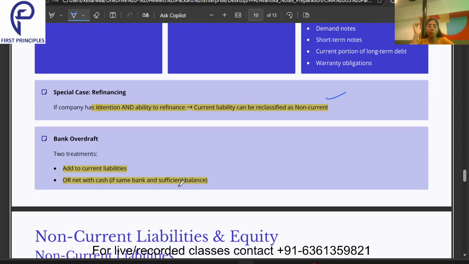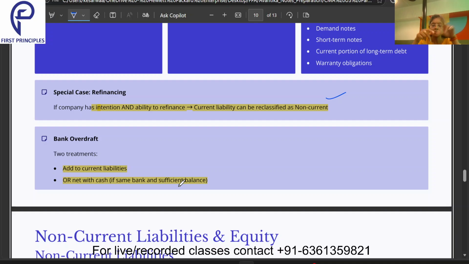Then we have the bank overdraft. It is also termed as OD. Suppose we have this overdraft facility in the bank. I have 10,000 rupees in my bank account, but I am in dire need of 18,000 bucks. 10,000 I can use, and I can tell the bank that I want to use the overdraft facility, the OD facility. In that case, I can withdraw 18,000 from my bank. The 8,000 rupees is a kind of loan which the bank has given to me. Now what happens? Two scenarios will be there.